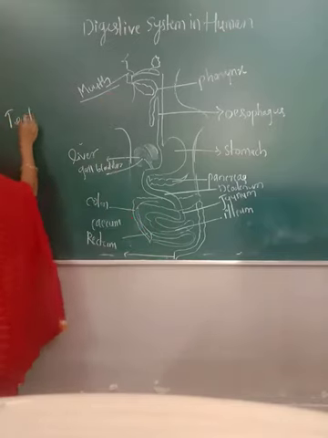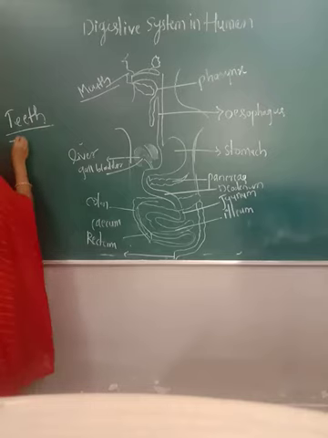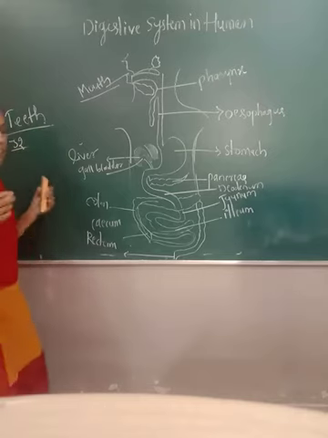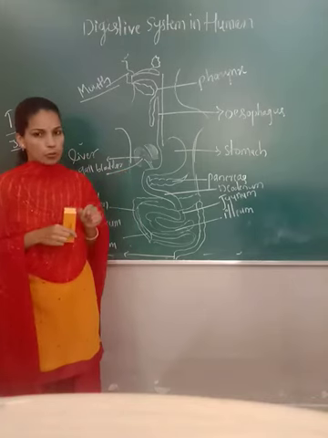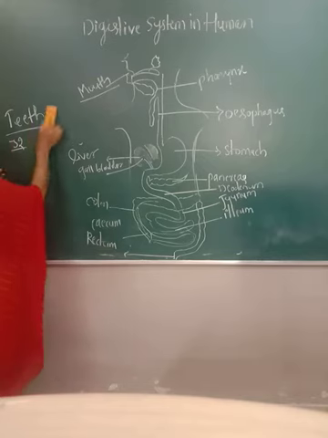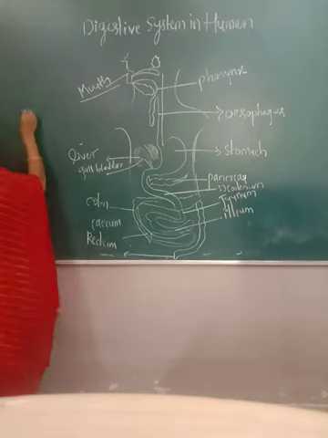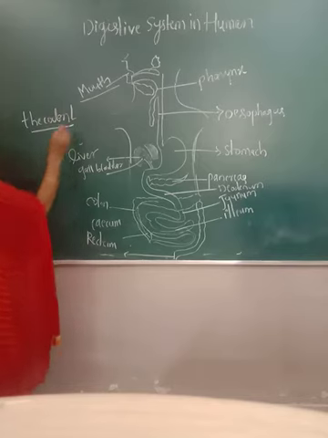In the case of human beings, there are 32 teeth. These teeth are located in sockets of the jaw, and such type of teeth we call thecodont. So the teeth are located in the socket of the jaw.